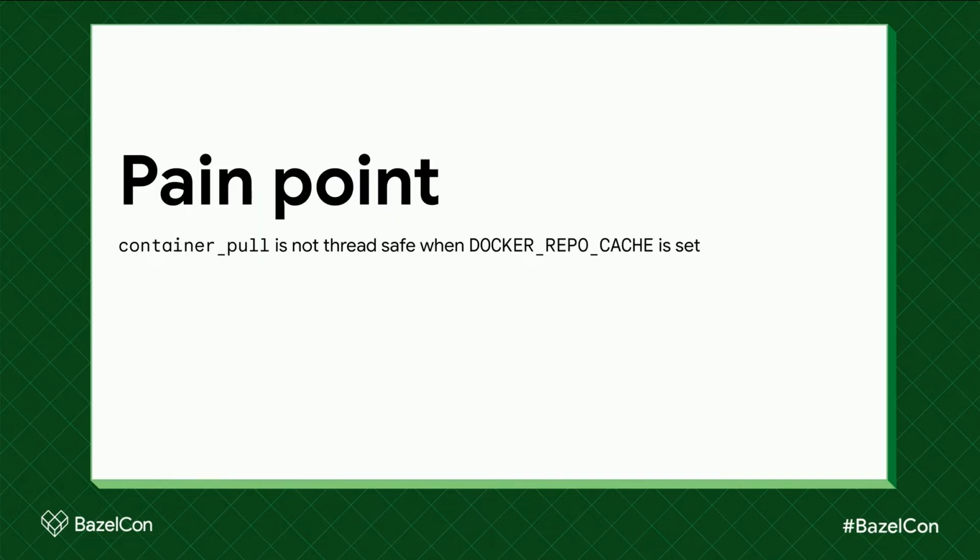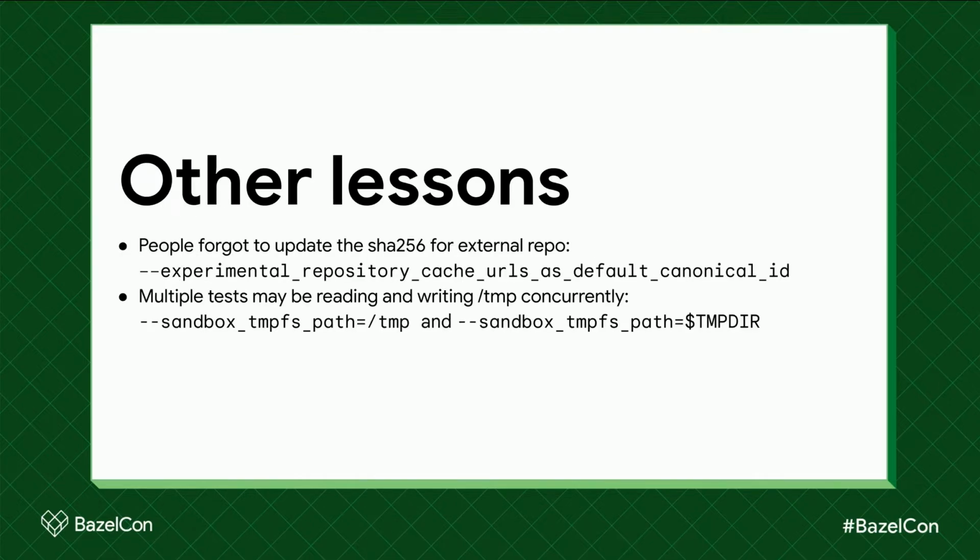The pain point is, it turns out that the Docker pull rule is not thread safe when the Docker repo cache is set. Other lessons: we found that people often forgot to update the SHA-256 when they were upgrading the external repository rules. When this happens, Bazel by default fetches from the repository cache with the SHA-256.